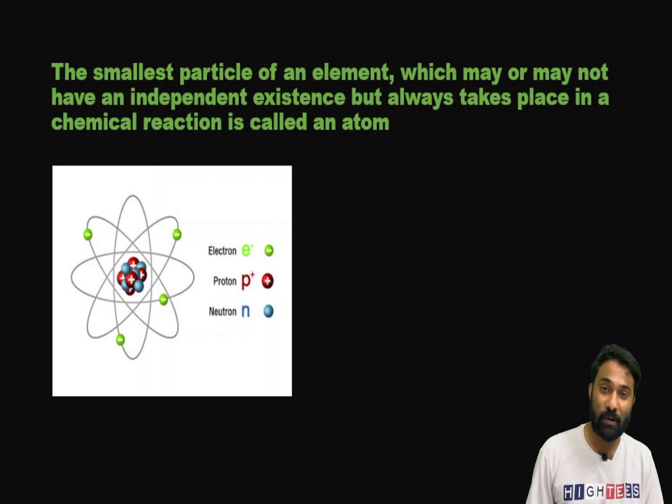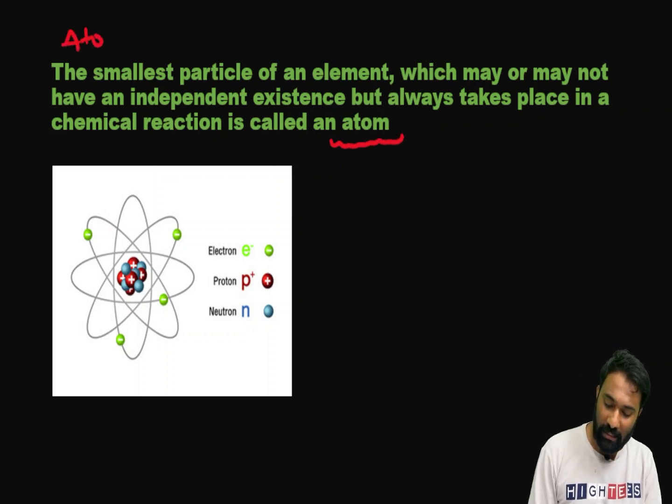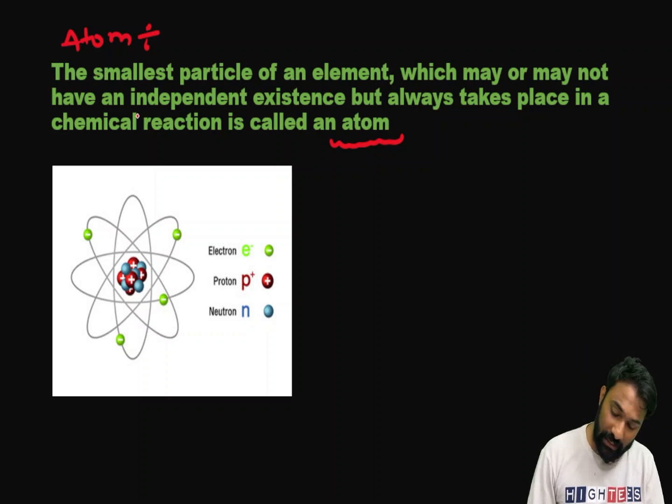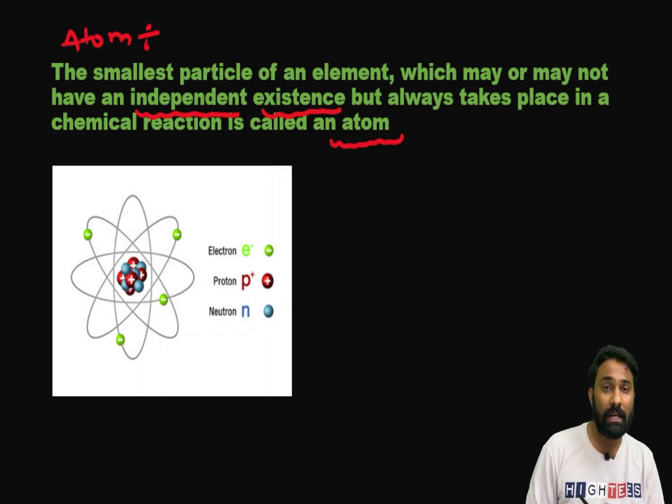First, we are going to deal with the atom. Now, what is the meaning of the atom? The smallest particle of an element which may or may not have independent existence but always takes part in a chemical reaction is called an atom. Why it may not have independent existence, I will explain very clearly with one general example. How can I explain this atom with a general example?